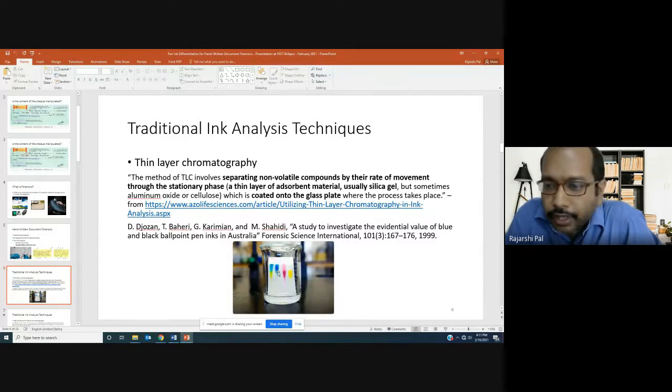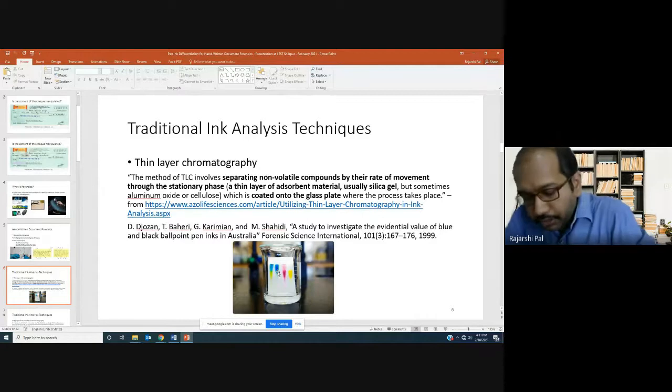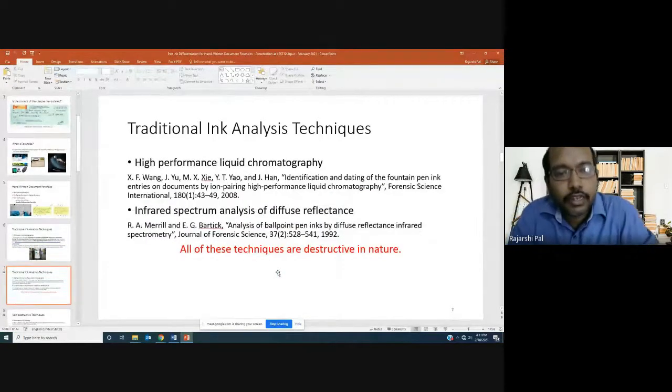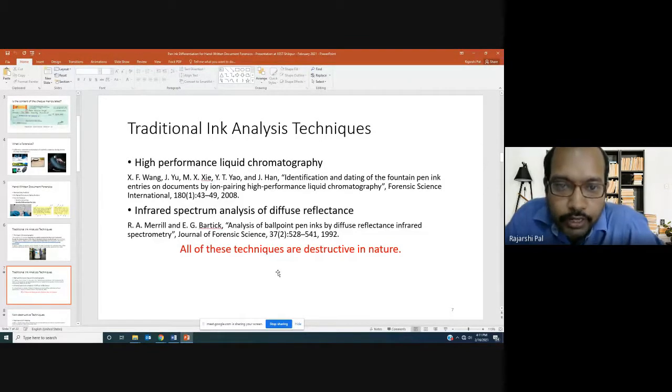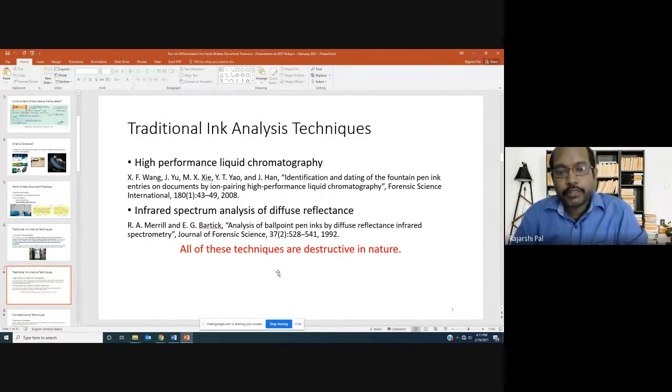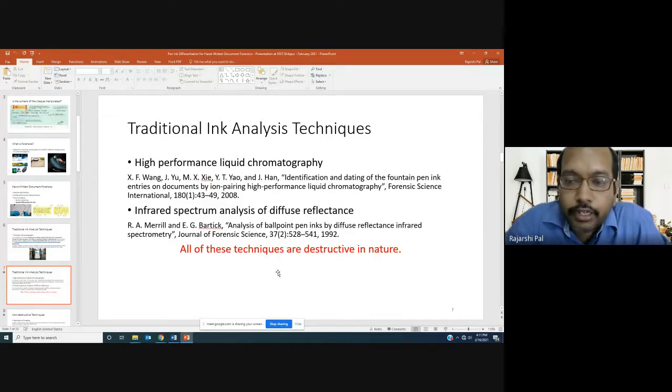So here I have just cited one of them. That is one approach. Then similarly, there are other techniques, like what in forensic science is called high performance liquid chromatography, or even infrared spectrum analysis of diffuse reflectance. Now the problem is, all of these techniques, including the thin layer chromatography in the previous slide, are destructive in nature.